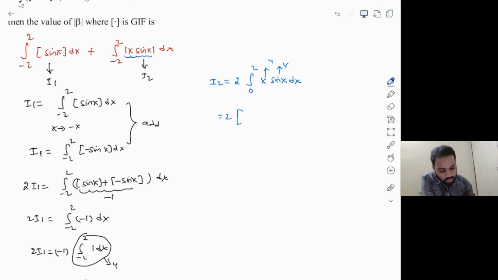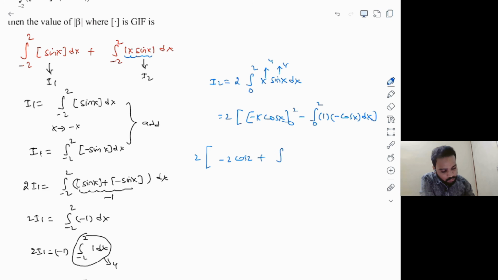That is 2 times u integral v, that is x into minus cos x, limits are from 0 to 2, minus the integral from 0 to 2. U dash is 1 and integral v, that is integration of sin x, is minus cos x dx. And then finally you get 2 times, on substituting the limits, minus 2 into cos 2. And anyhow, the second term is going to be 0.